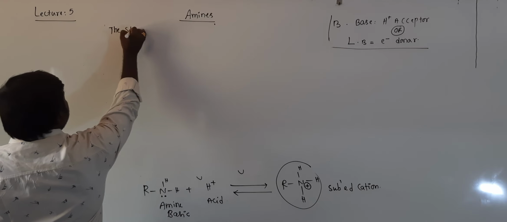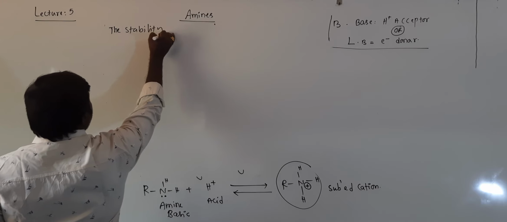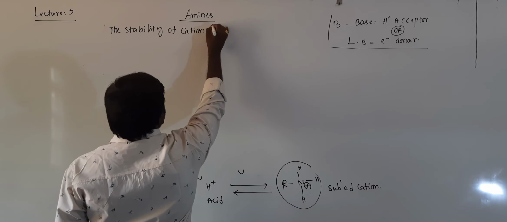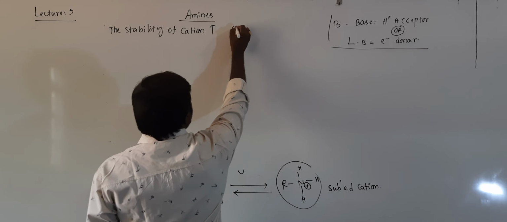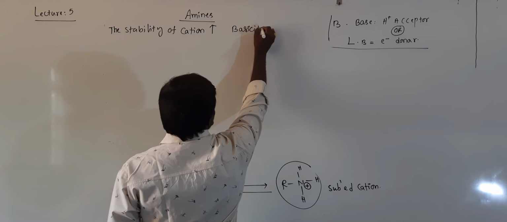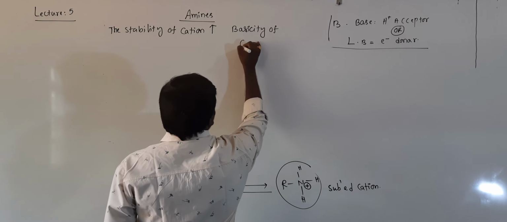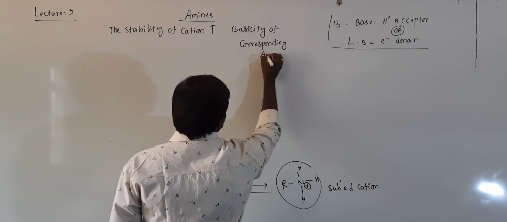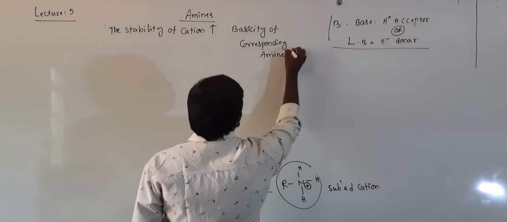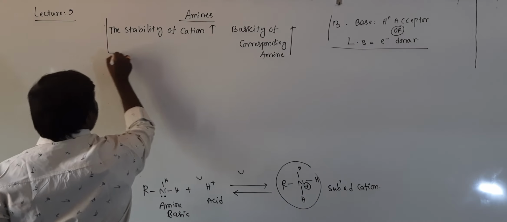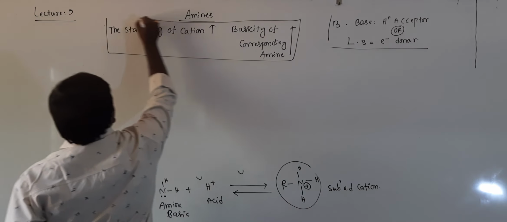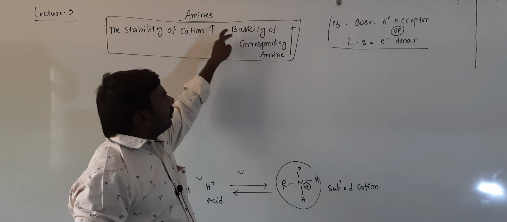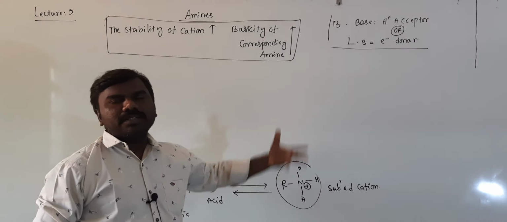The stability of the cation increases, the basicity of the corresponding amine also increases. You just put a box to this, students. Stability of the formed cation increases, basicity of corresponding amine also increases.